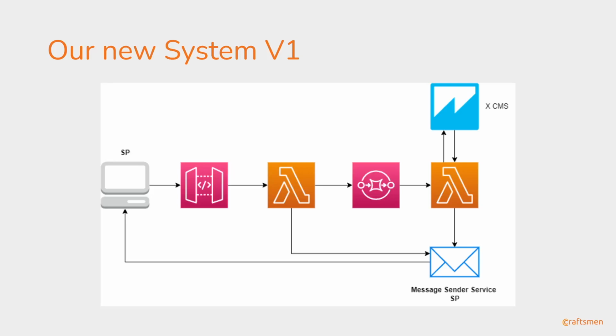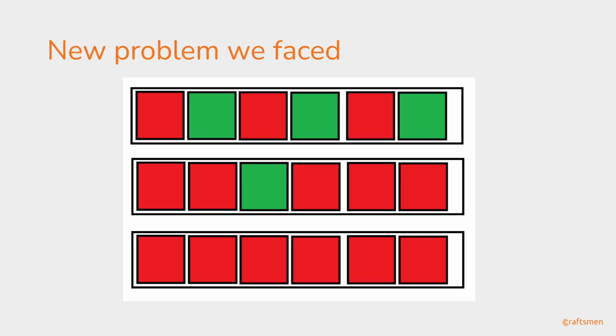SQS is responsible for handling those things, and if we don't set any configuration for it, it will by default retry. But the new problem we faced is that this is a FIFO queue, and we don't have any custom retry mechanism on our end, since we gave the whole responsibility to SQS.